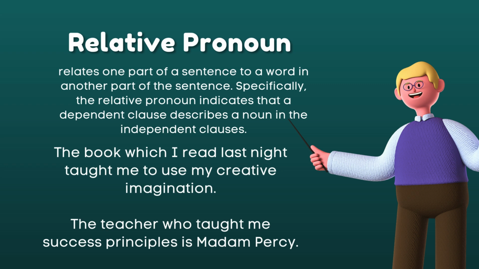It describes here the book that is being taught to use my creative imagination. So we have different relative pronouns like which, that, who, where. Okay, where, who, that, and which. So those are the relative pronouns that describe, okay, a dependent clause describing the noun.